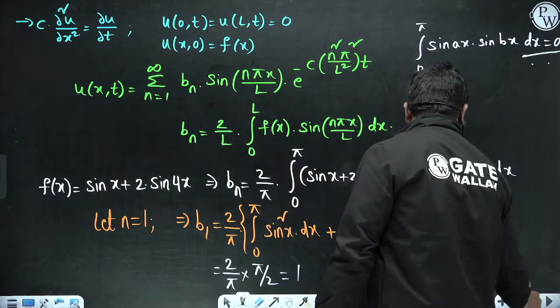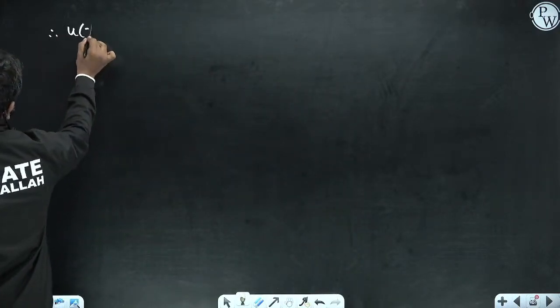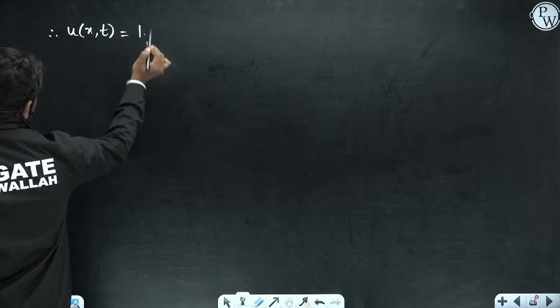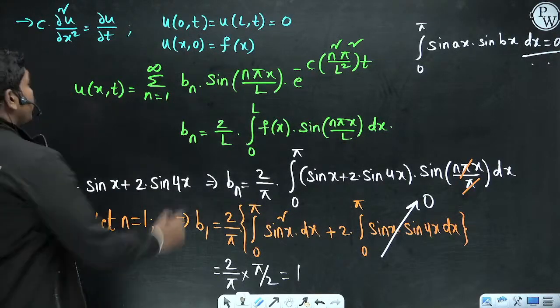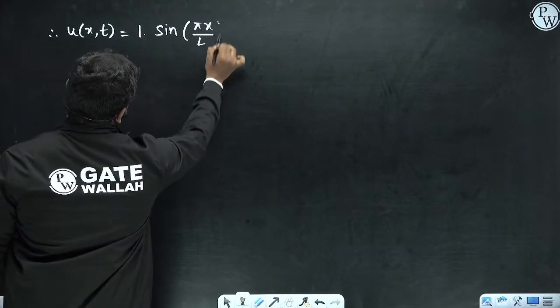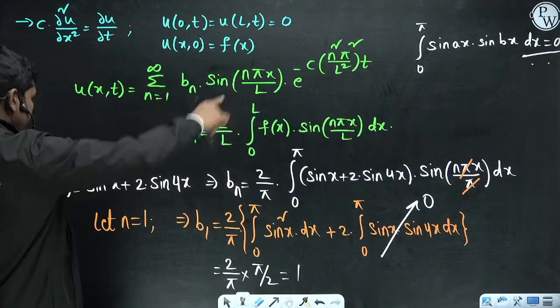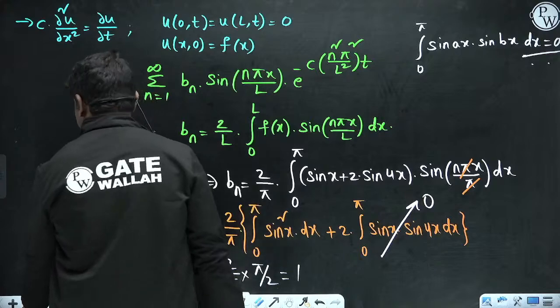So what is u of x comma t? Therefore u of x comma t is equal to b1, which is 1, into, if you put n equal to 1, sin pi x by l into e power minus c, what is the value of c? 2. So basically in the question it is given this is 2.